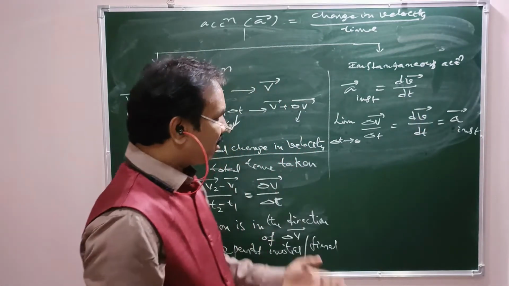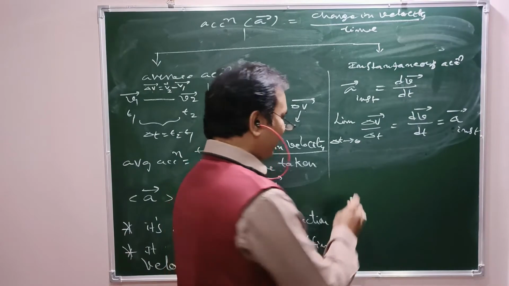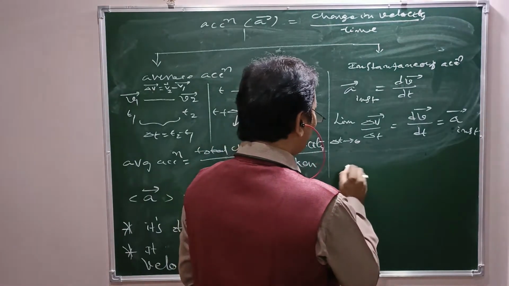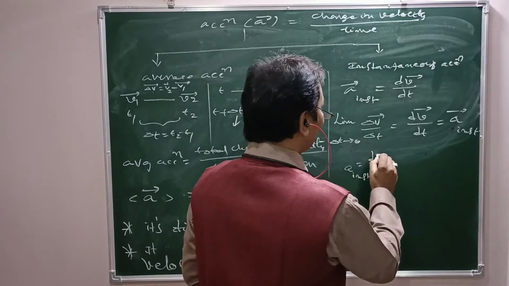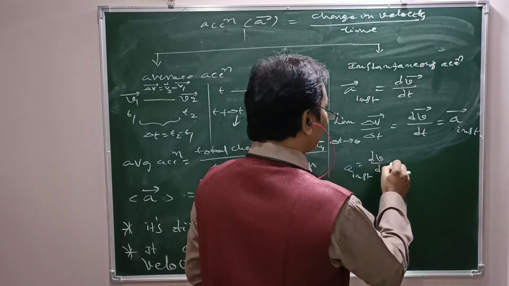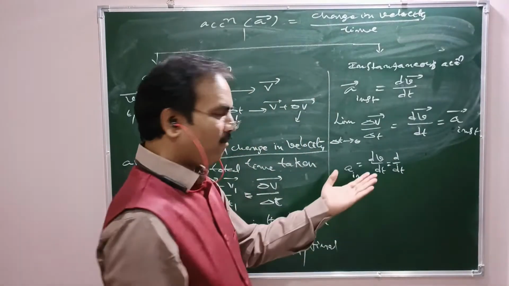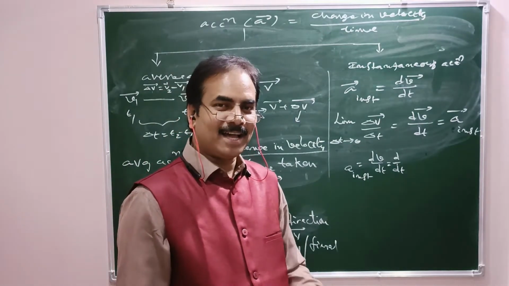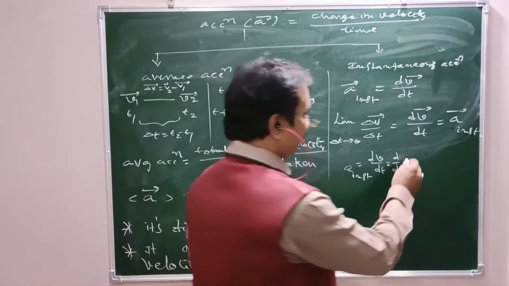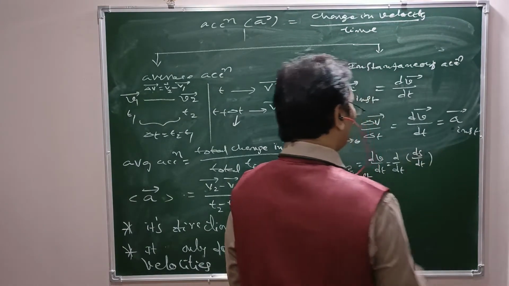That's all. Now if I take scalar notation, that is magnitude only, then a instantaneous equals dv by dt. That equals d by dt of v, where v is dx by dt or ds by dt or dr by dt, etc. Okay, v means ds by dt as an example, right?